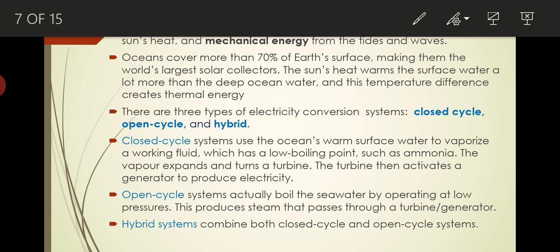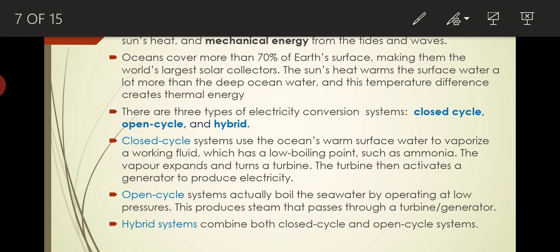So high temperature means not 100 degrees and all. It is just 35, 38, 40 degrees, maximum 45 degrees Celsius water that is available from the sea surface, and it is directly pumped into that flash chamber. Within that flash chamber, the pressure is kept very low. So due to that low pressure, with the same temperature, the water will get vaporized.